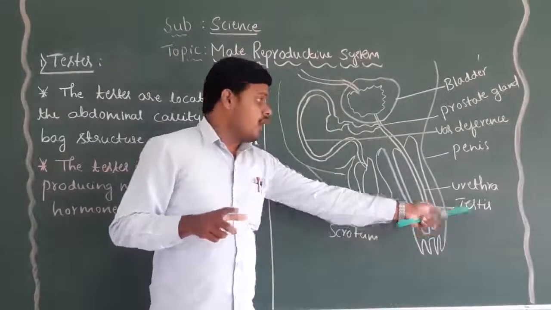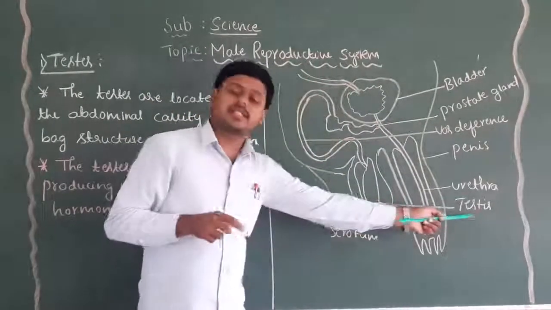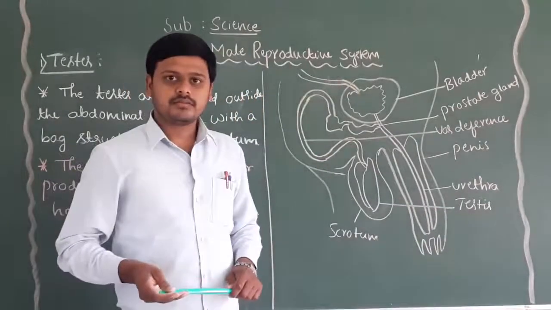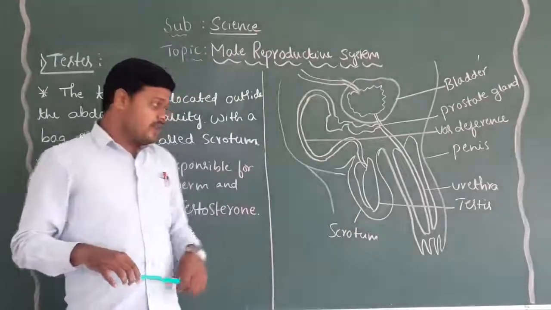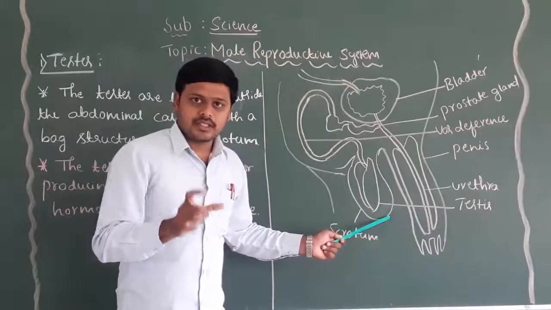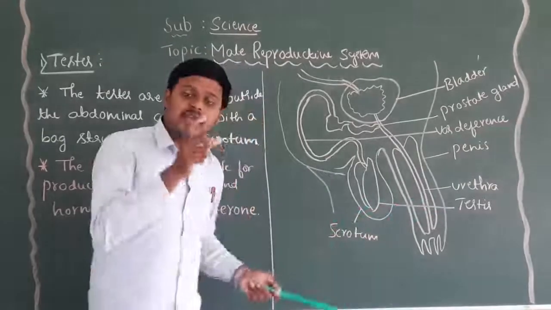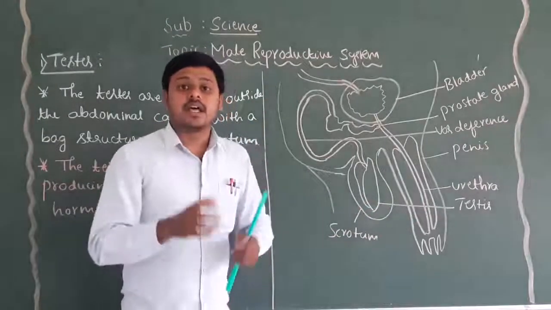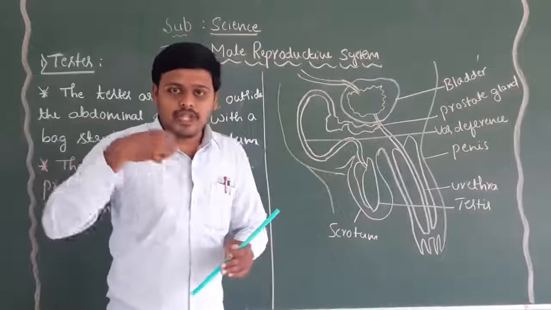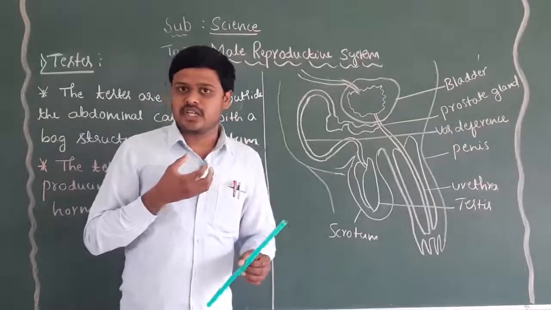Dear students, all the organs of the male reproductive system are present inside the body except the testes. Why are the testes present outside the body? That is very important. At the time of the production of male sperms, the testes require a lower temperature compared to our body temperature, which is approximately 35 to 37 degrees Celsius.